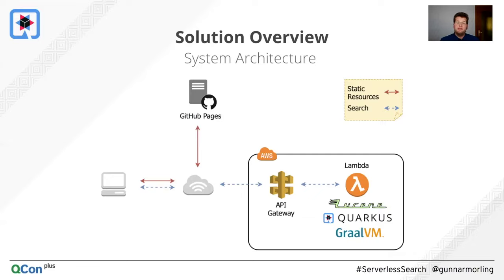on AWS Lambda. And in terms of implementation, this is using Apache Lucene as the search engine implementation. This is using Quarkus as the development stack. And finally, it all runs with GraalVM native binaries. So this means there's no JVM involved. It runs as native code. And this is because it gets very fast to start up that way, much faster than I could do it on the JVM. And in terms of a serverless cold start user experience, this is exactly what I'm after.